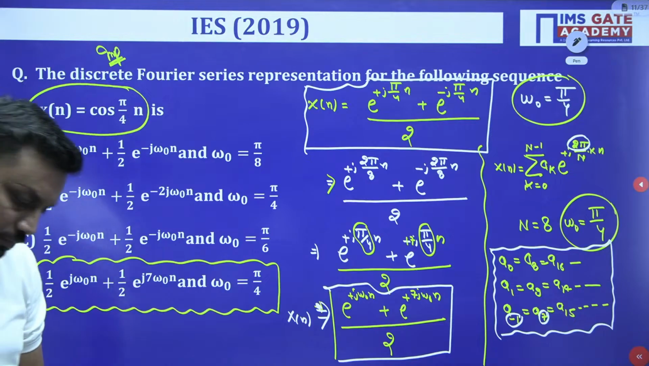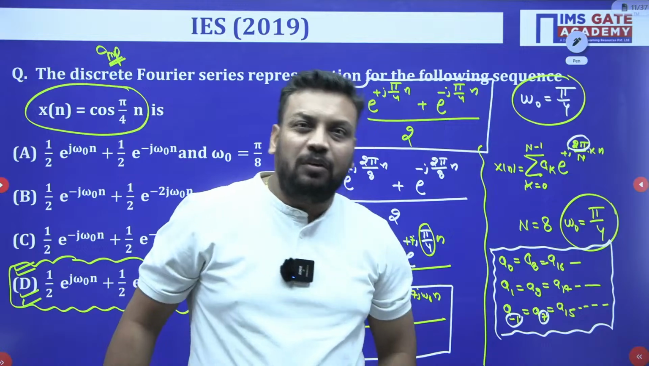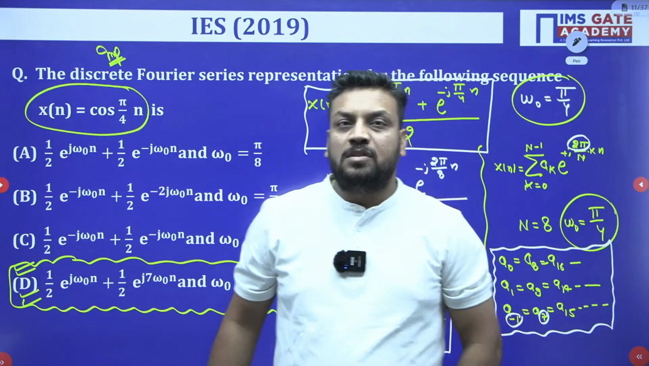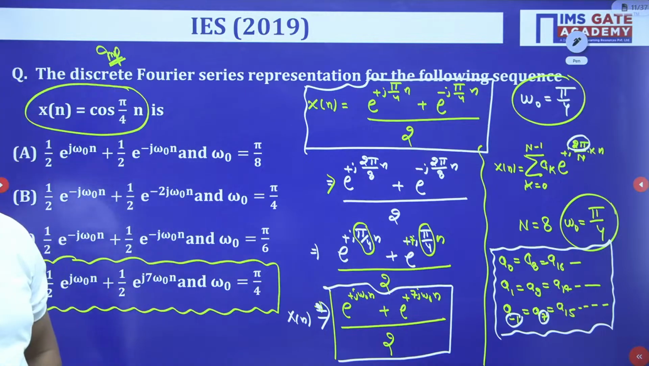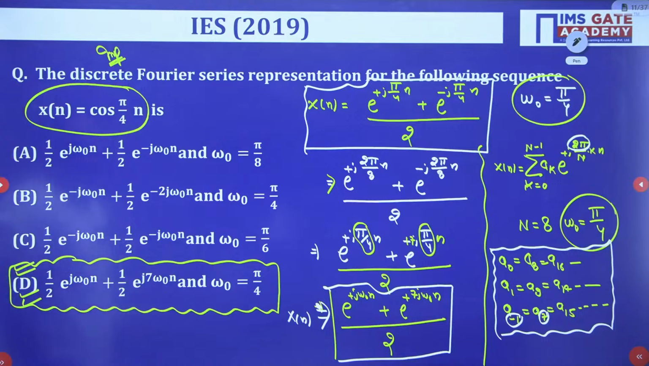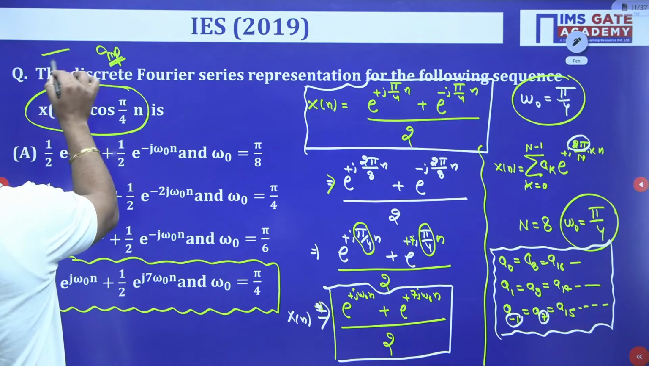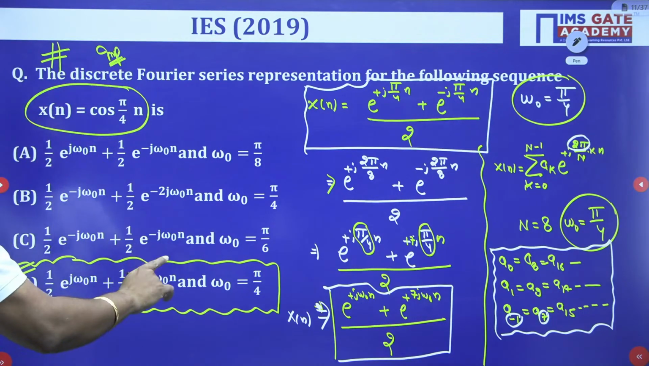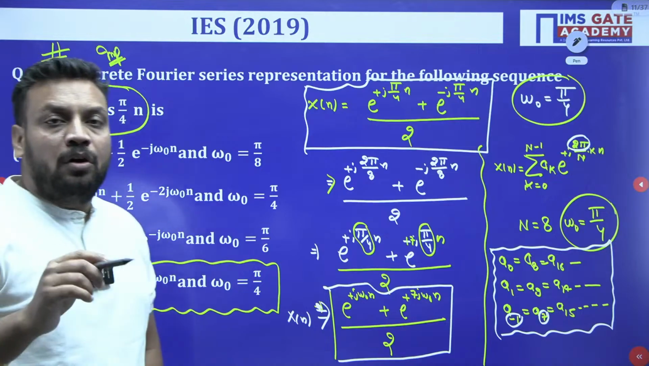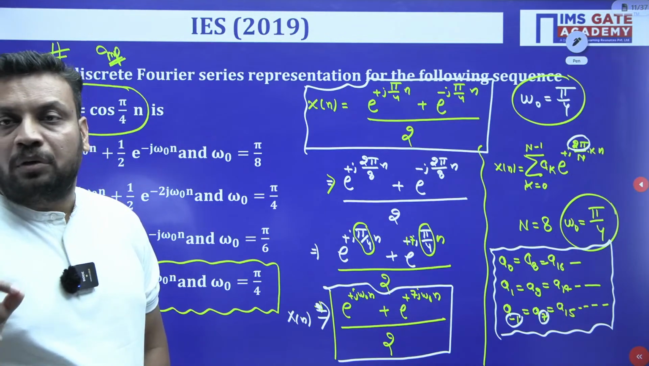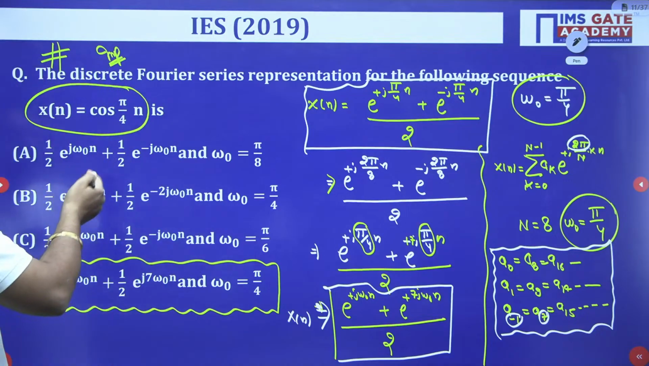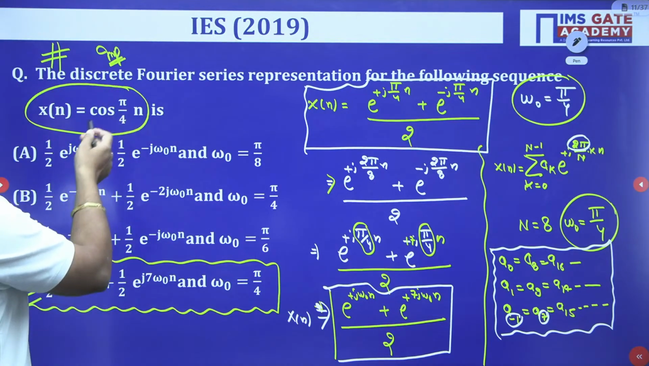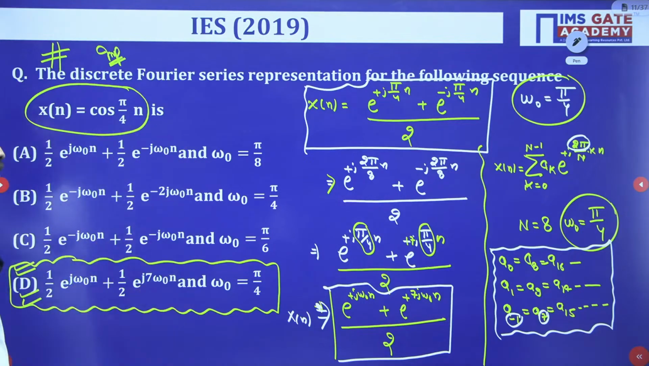Shall we go for the next or wait? Very good question, and we must say that this conceptual question has a scope of negative marking, because if you don't know the concept, there is a high chance that you will choose option A, because generally students convert into cos and e to the power j like that. So option A is wrong only.